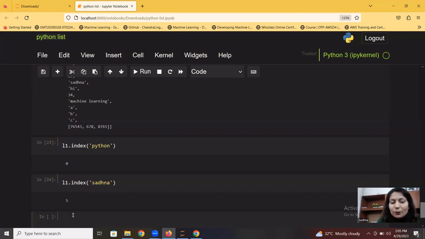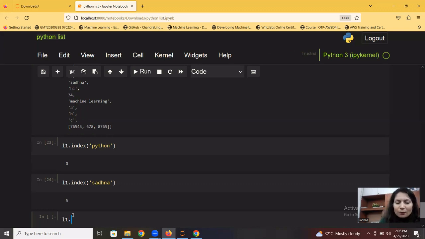Now, for example, I want to remove something from the list based on that position. Previously, using the remove function, I directly passed the value and it removed that element from the list. But in case I just want to pass the position of the element, for example, you're working on a project where you're getting something as a position and something as a value, and you want to delete something based on position. If you are getting a position, you will remove it using pop. If you are getting a value, you will remove it using remove.